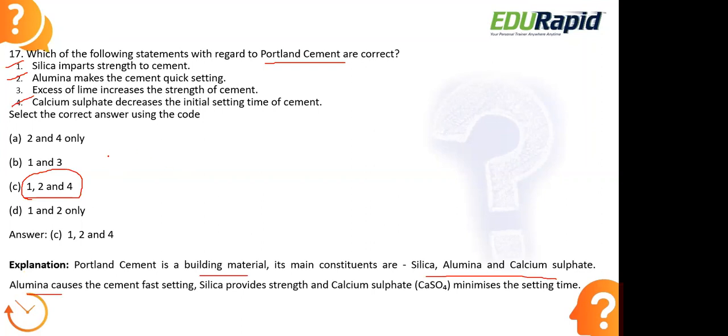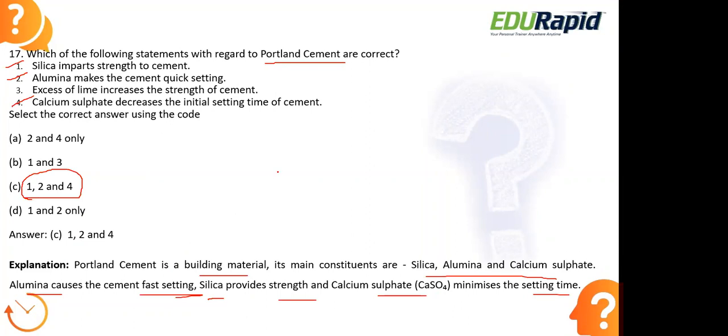The alumina that we are adding is responsible for fast setting. It increases the rate of setting of the cement. The silica present in the cement provides strength to the cement. And the calcium sulfate which we are adding minimizes the setting time. If there is no calcium sulfate, it will usually take a very long period of time for the cement to set. So when we add calcium sulfate to this cement, it increases the rate of setting, that is, it minimizes the setting time. Alumina is the one which increases the setting rate.